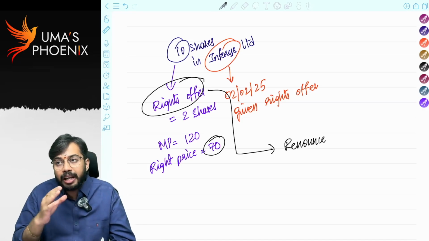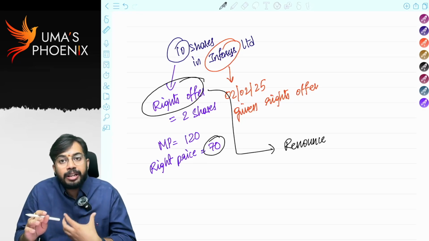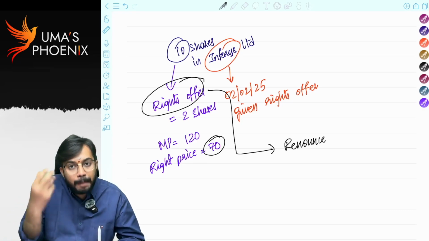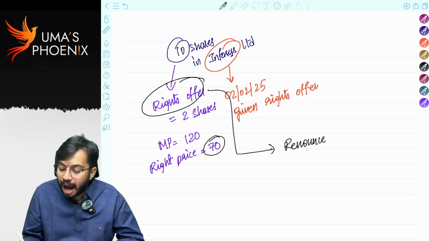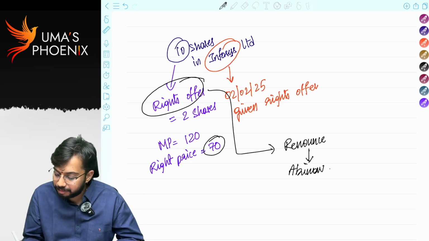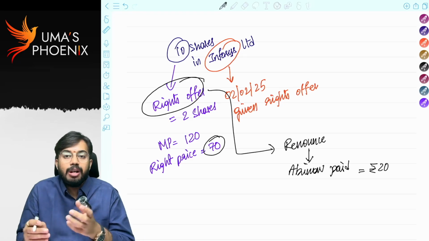So what happened in this case? I transferred my right to Abhinav. That means I am renouncing my right. I am giving up my right. I am giving this right to Abhinav. So as I renounced, Abhinav paid me 20 rupees. What is the benefit to Abhinav?